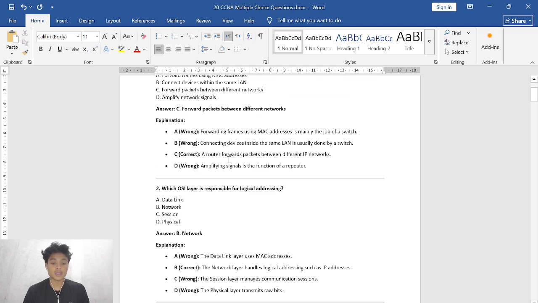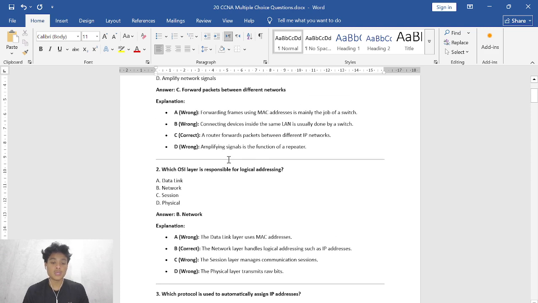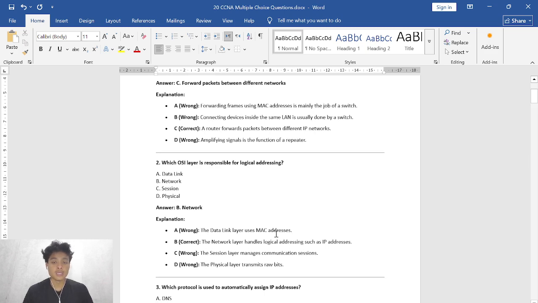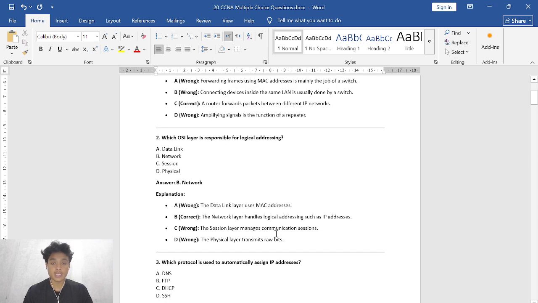So here's the explanation. Why is choice A wrong? Because the data link layer uses MAC addresses, not logical addressing or IP addresses. B is the correct choice, because the network layer handles logical addressing, such as IP addresses.